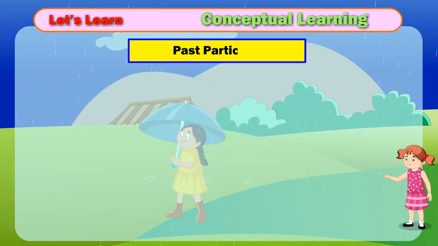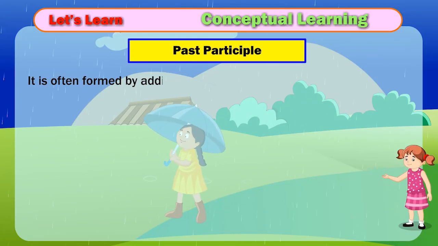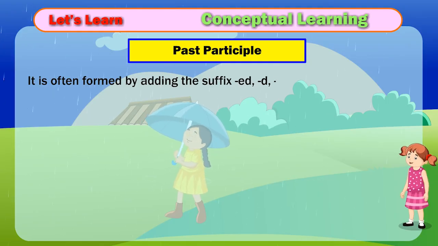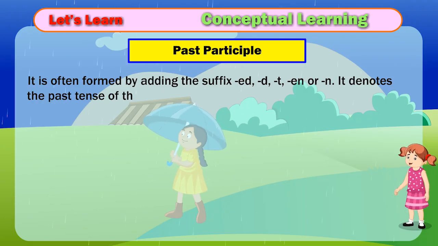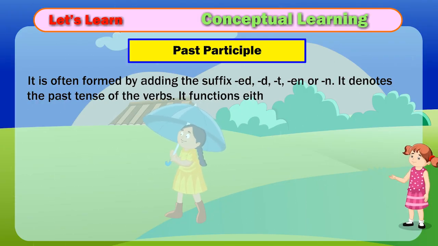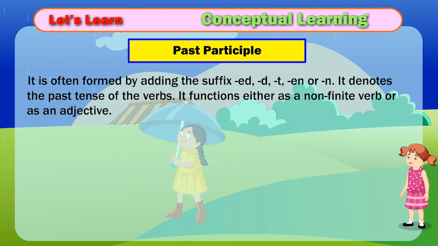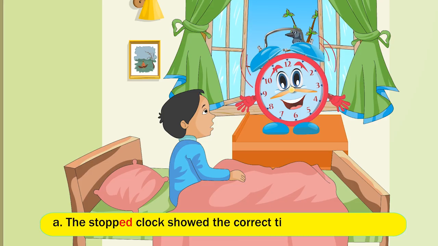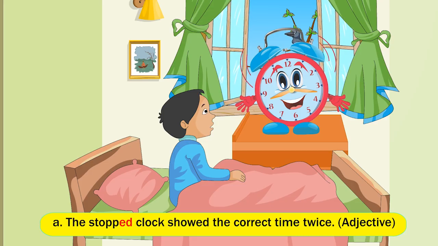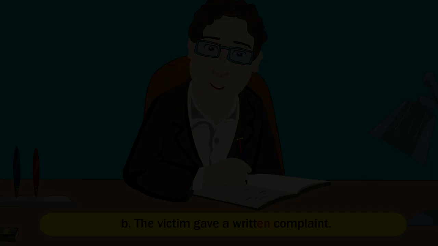Adjective. Past participle. It is often formed by adding the suffix ed, d, t, n or en. It denotes the past tense of the verbs. It functions either as a non-finite verb or as an adjective. Examples are: A. The stopped clock showed the correct time twice. Adjective. B. The victim gave a written complaint.